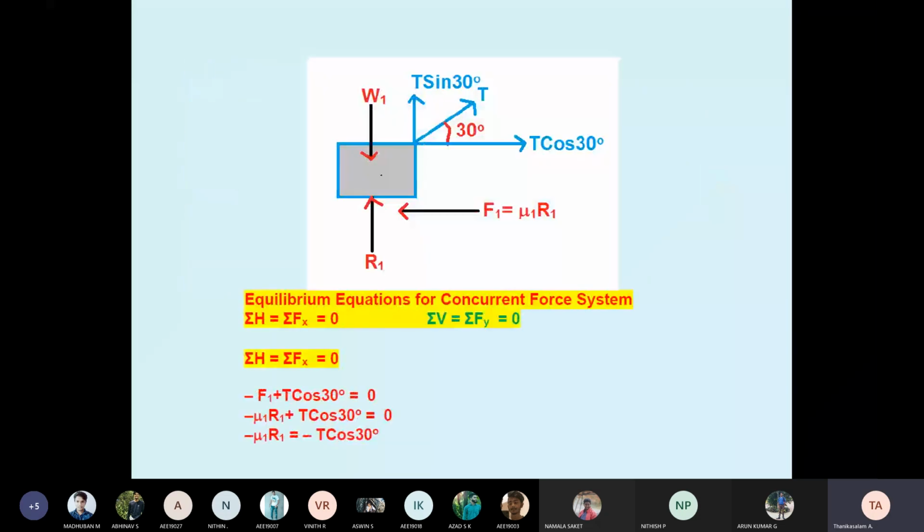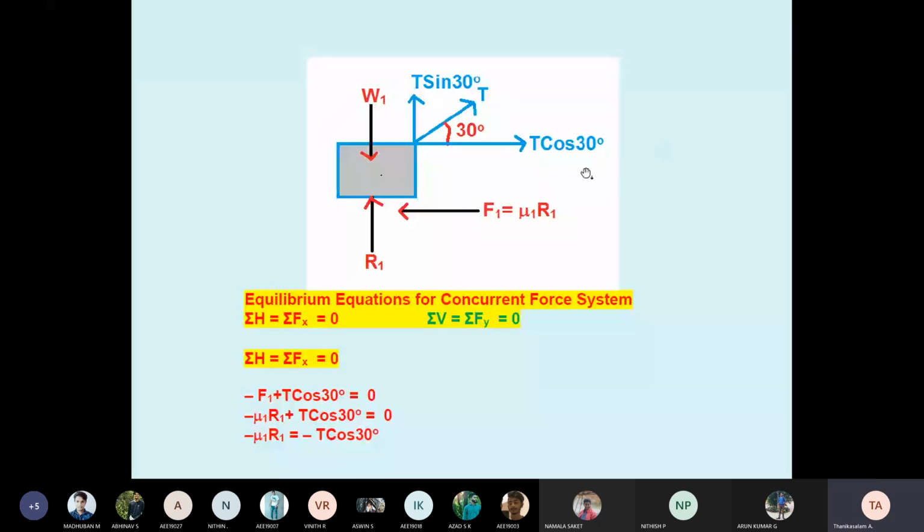Now see the block 1 diagram. The weight W1 acts vertically downward, 1 kilonewton, and the reaction R1 acts opposite. The connector gives tension T, so we have T cos 30 and T sin 30.